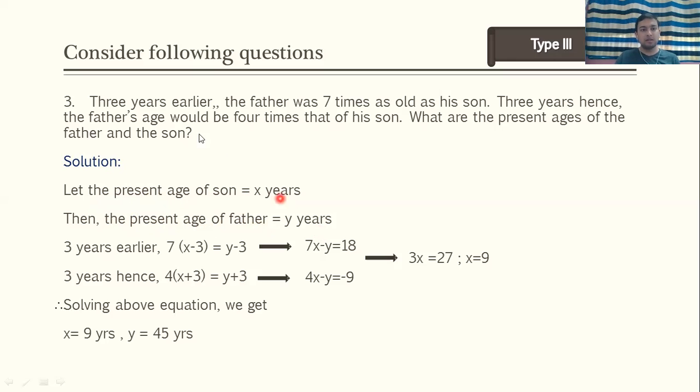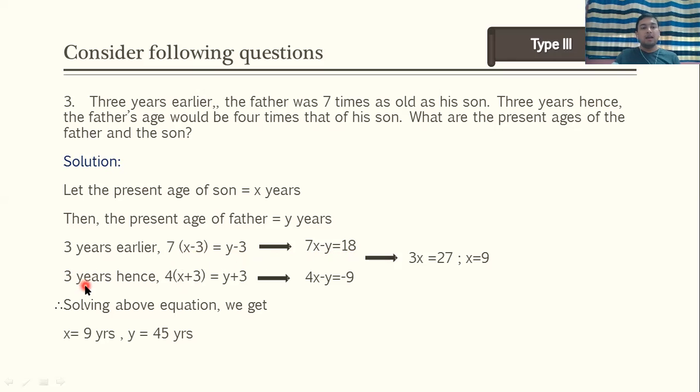अभी देखो फर्स्ट स्टेटमेंट क्या है, 3 years earlier. So 3 years earlier what will be son's age? x minus 3. And what will be father's age? y minus 3. So father's age, that is y minus 3, is equal to 7 times son's age. तो इस पर से हमें एक इक्वेशन मिली, 7x minus y is equal to 18.